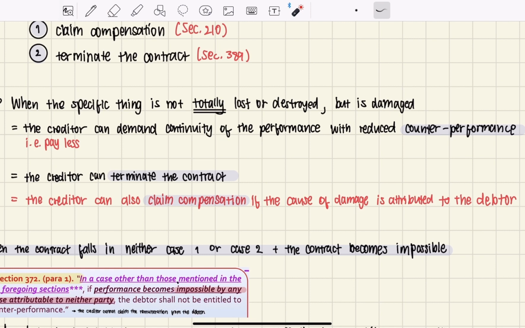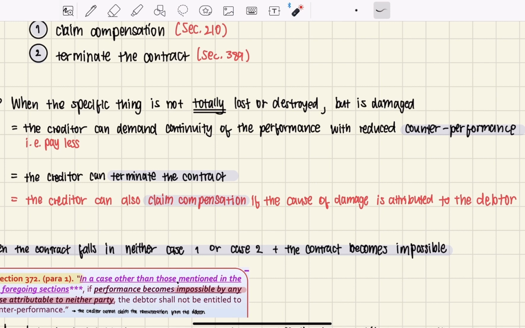So if the specific thing is damaged, but it's not totally lost or destroyed, just it's already there, but it's not fully capable of its original ability.